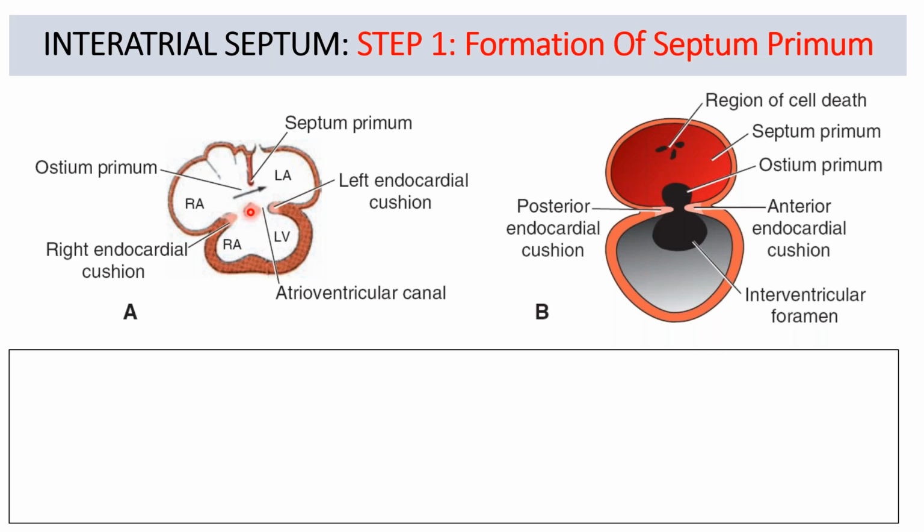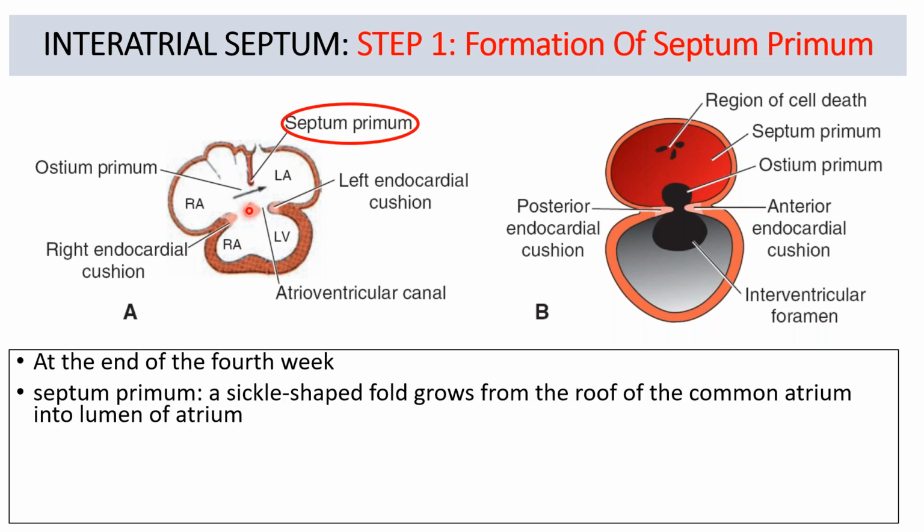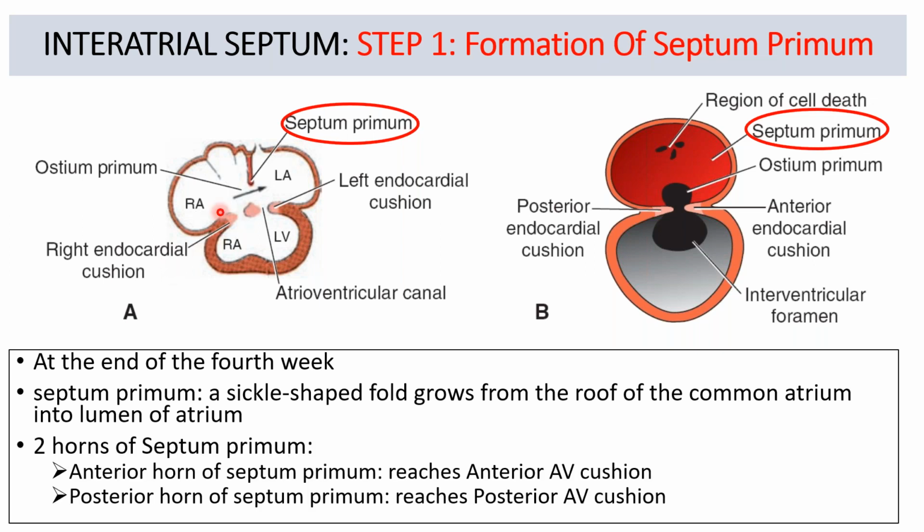So let's see in this picture first. What should be this in the center? This should be the atrioventricular canals, and these should be the AV cushions, the atrioventricular endocardial cushions. The septum primum is formed by the end of the 4th week. And what is septum primum? Septum primum is a sickle-shaped fold. So this is a coronal section through the heart, and now look here. This is a sagittal section through the heart. We can see the septum primum in the atrial cavity, and this is the ventricular cavity. And this in the center is the endocardial cushion.